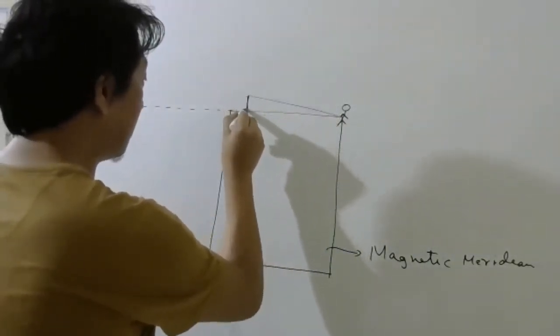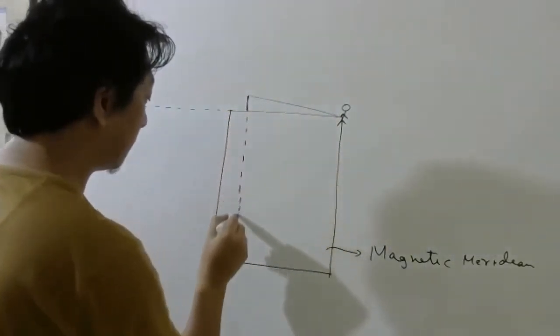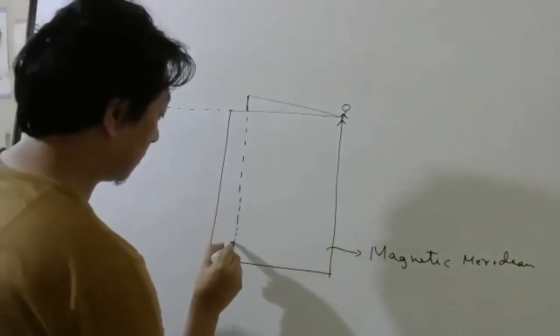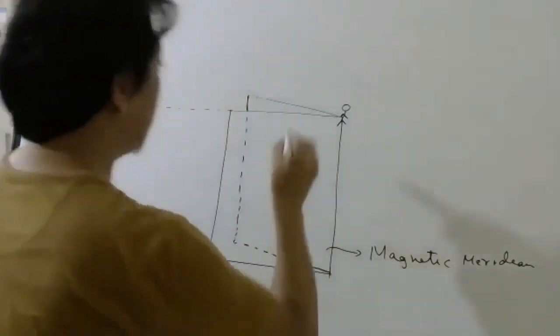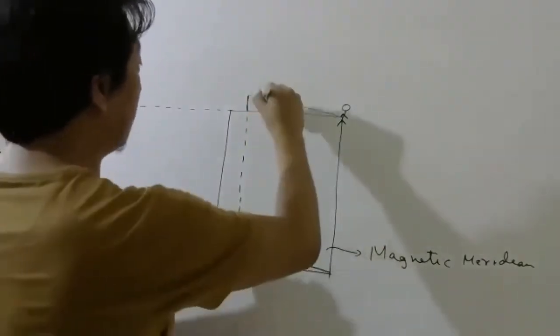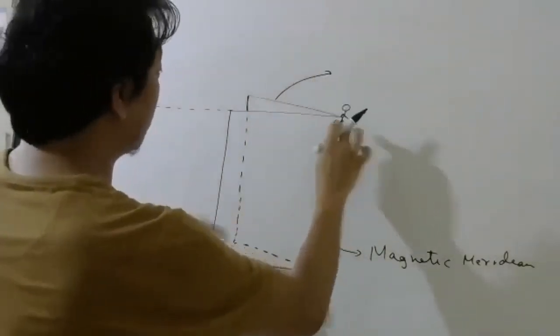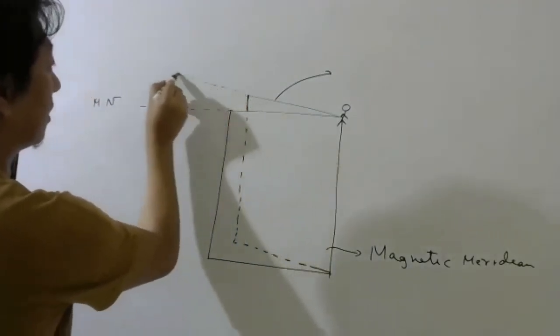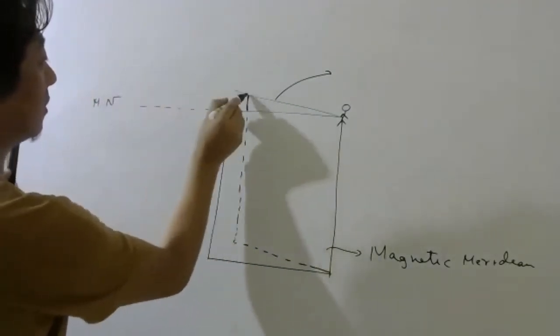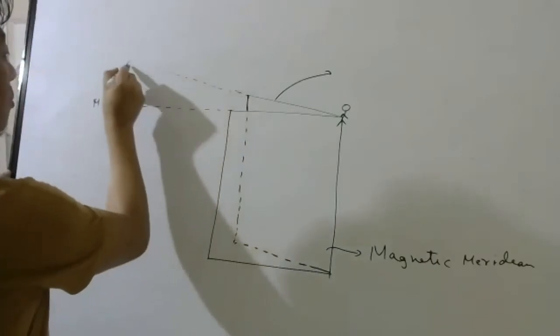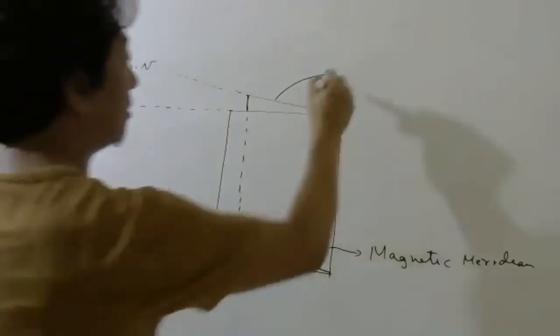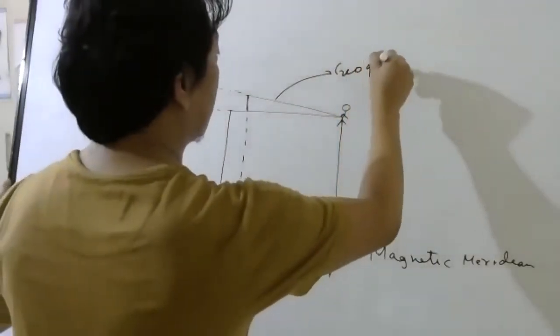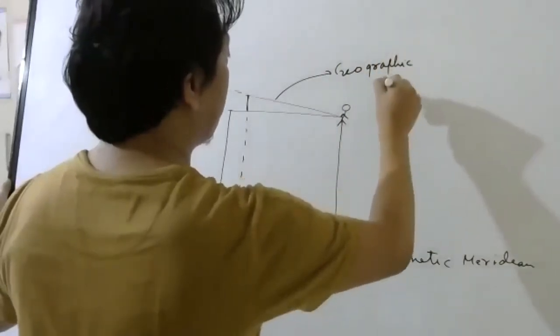Now you have to imagine this. This is the plane that contains my place and the geographic axis. If you keep going this way, you will reach geographic north. So this is your geographic meridian.